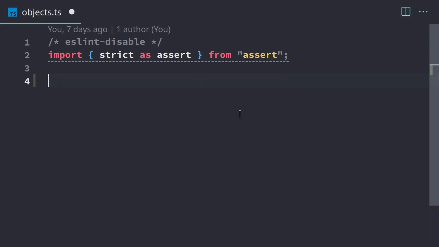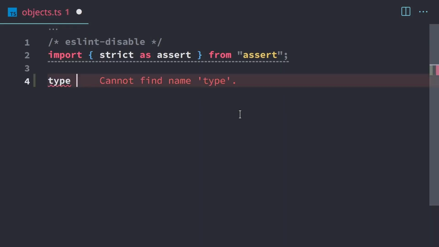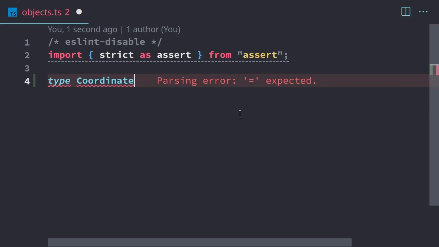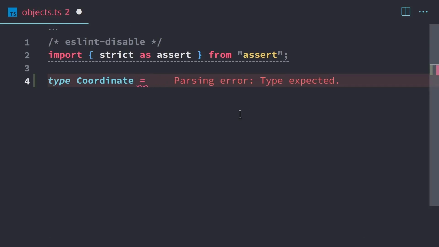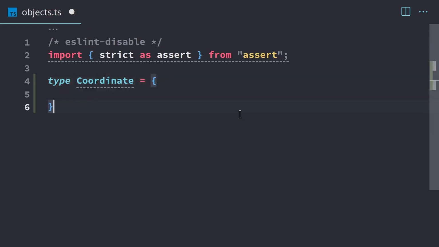So to create an object type, we start with the word type like we did before. I'm going to make a Coordinate. So it'll be on a two-dimensional plane. Like if you're plotting lines or anything, we'll have coordinates. And we set equal like we did before with the type alias and the string. Now we're going to use curly braces to create an object type. We're going to want to end that with a semicolon as well. Now within these curly braces, we're going to define all the properties for this type.